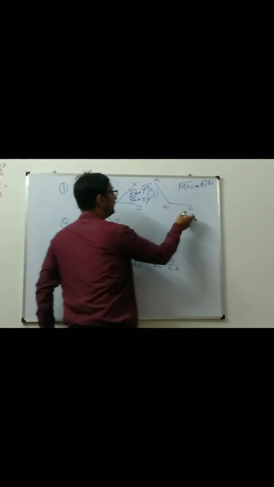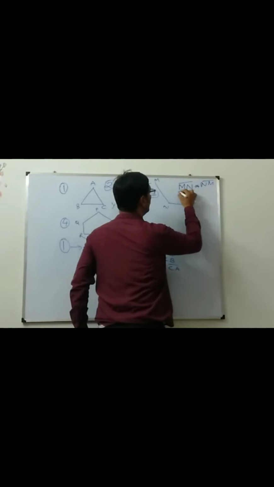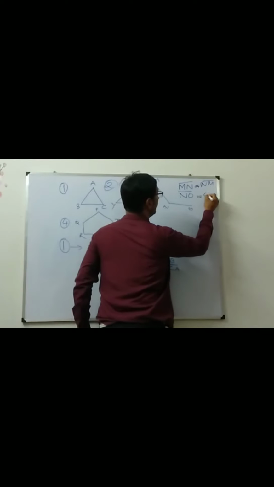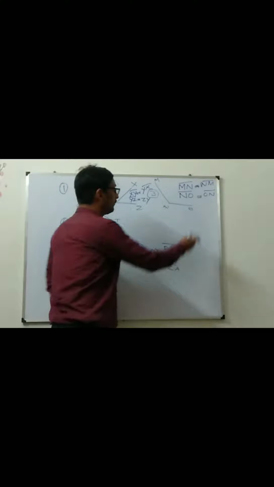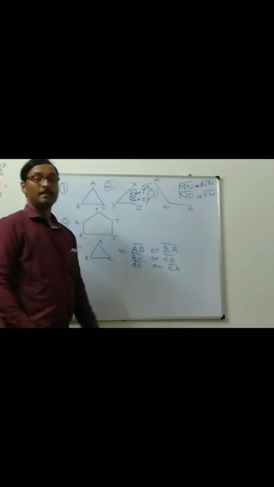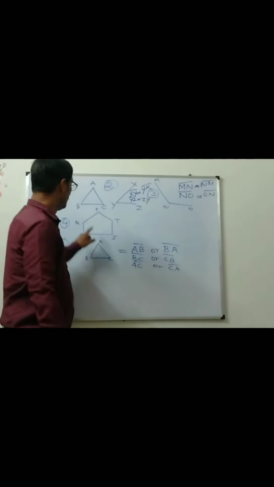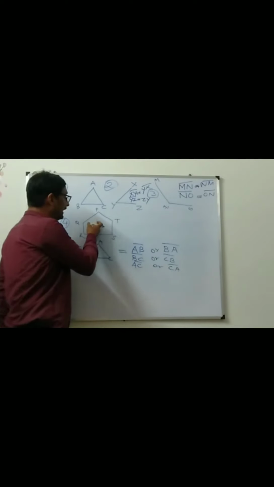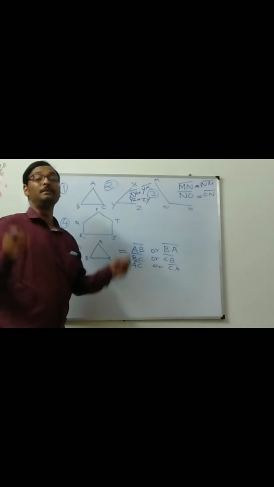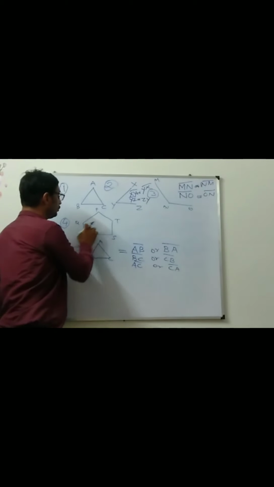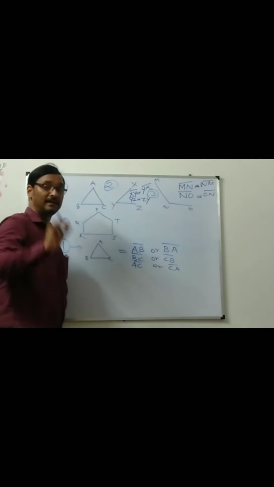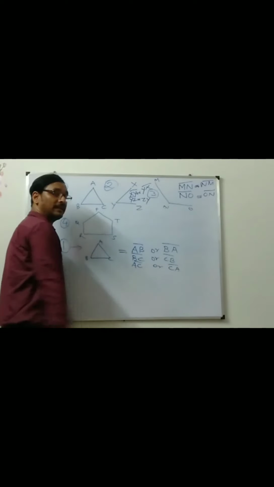Look at this one. NO. ON. From this side NO, from this side ON. Both of them will be the same. Look at this figure. This looks like a pentagon. Pentagon means an area covered by 5 sides. 1, 2, 3, 4, 5. 5 sides are there. So what are those 5 sides?